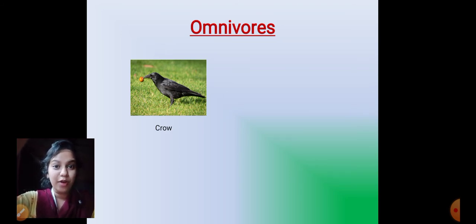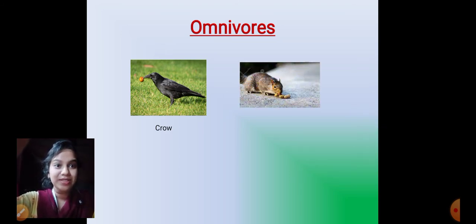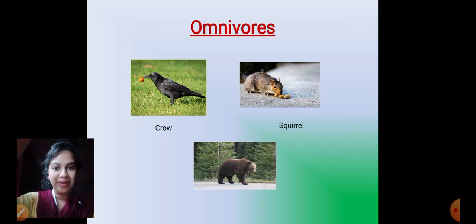And the examples of omnivores were crows, squirrels, and bear. Okay. This was all we had done in our last class. And we know that animals can be divided into herbivores, carnivores, and omnivores depending on what they eat. Right, children? Now, you might wonder, where do animals get their food from?